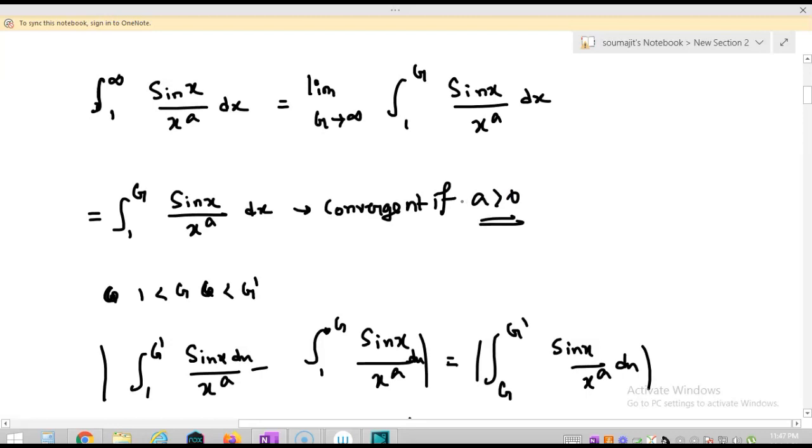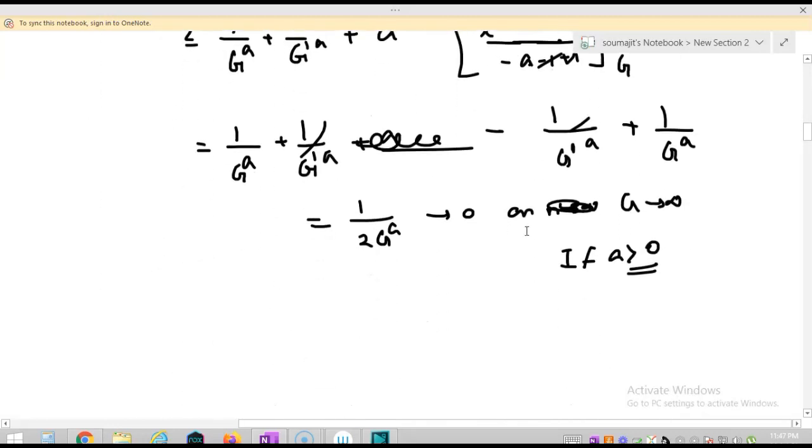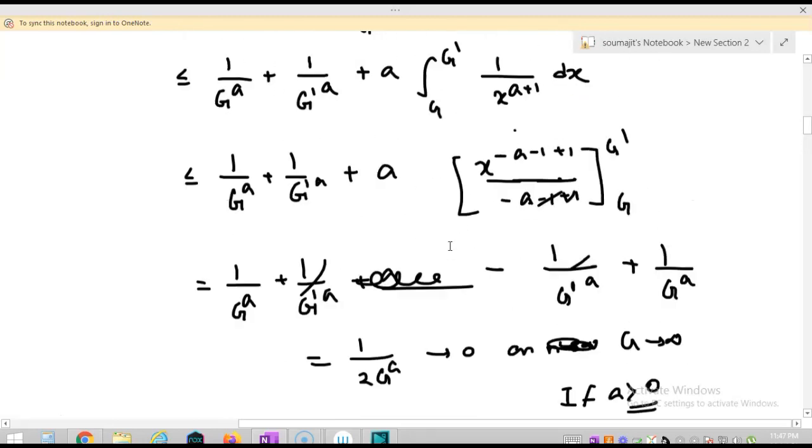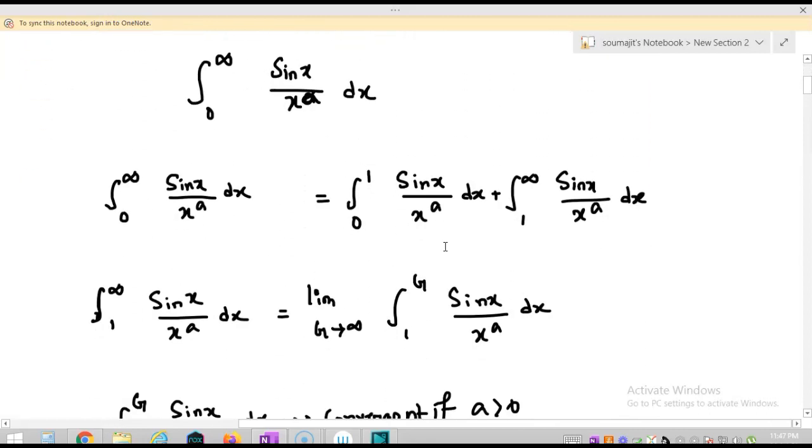Okay, are you getting my point? What I am saying? I am saying that after calculating this, I have shown you that this integration is convergent if a is greater than 0. Okay, so now this improper integral is convergent. Now if this is also convergent, now we have to find out the convergence of this integral. Okay, so let us start with this integral.